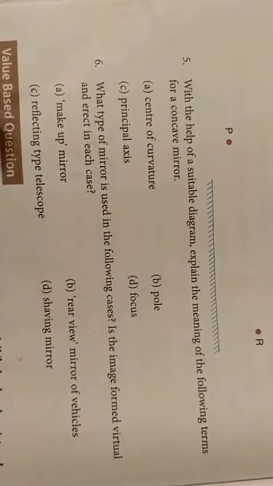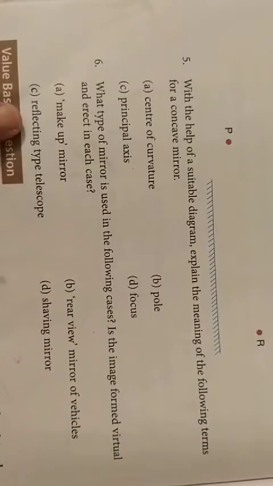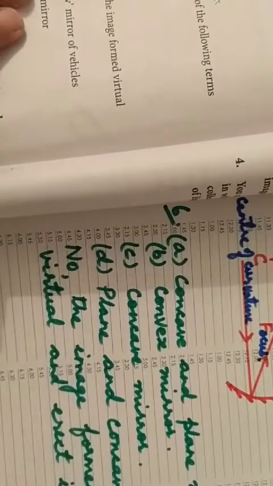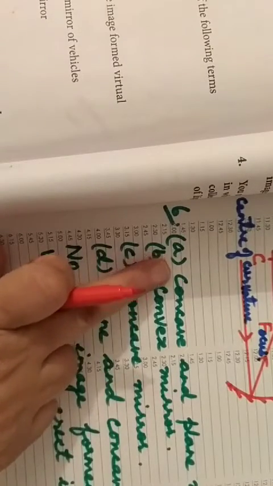The first one is makeup mirror. Makeup mirror, we are supposed to opt with which type of mirror? Concave mirror as well as plane mirror. Rear view mirror of vehicles, we are supposed to use convex mirror. Then the reflecting type telescope, here concave mirror is used. And the last one is shaving mirror. See, all these answers I have written here, and in case of shaving mirror, again plane and concave mirror is used. So first one is makeup mirror, that is concave and plane mirror.